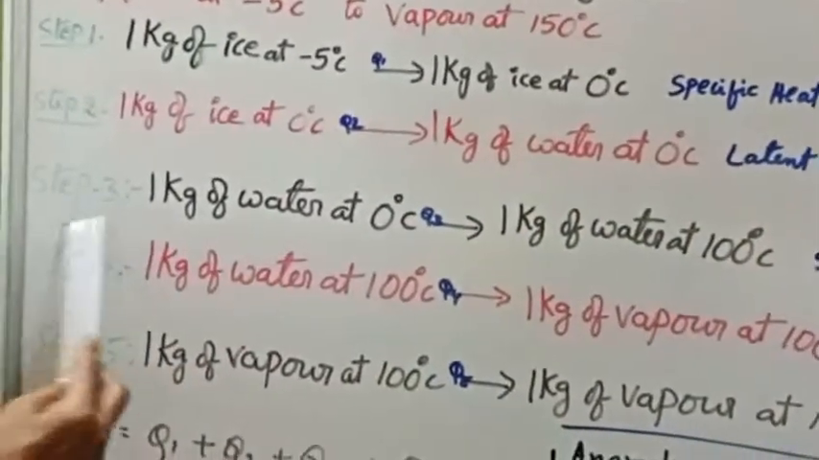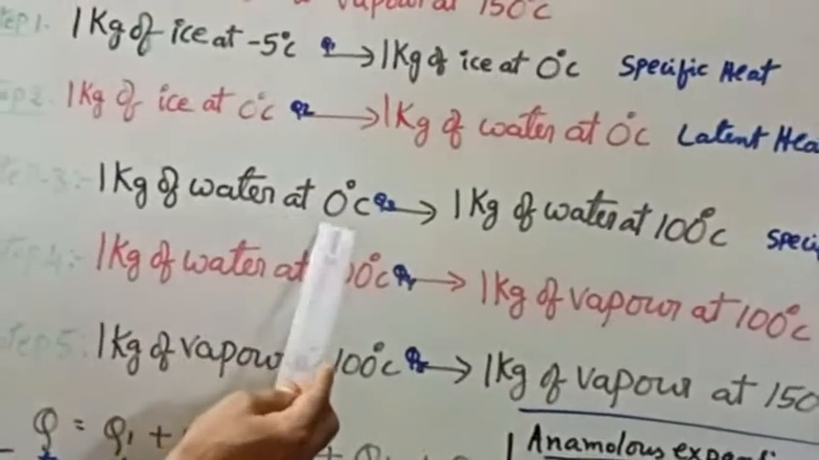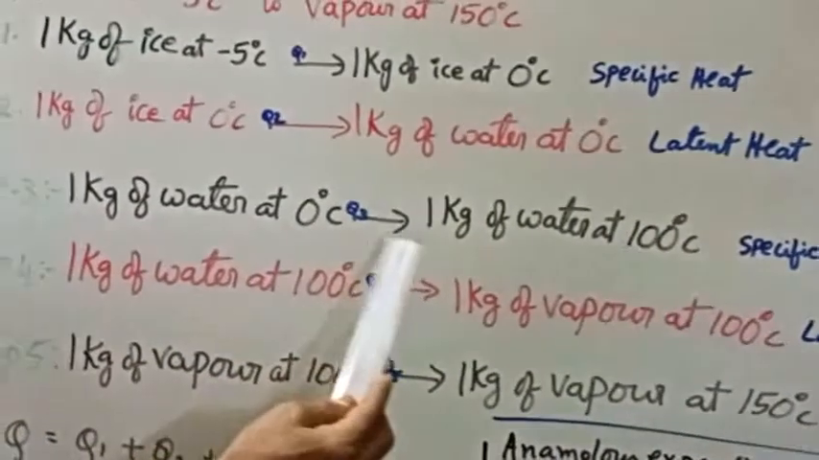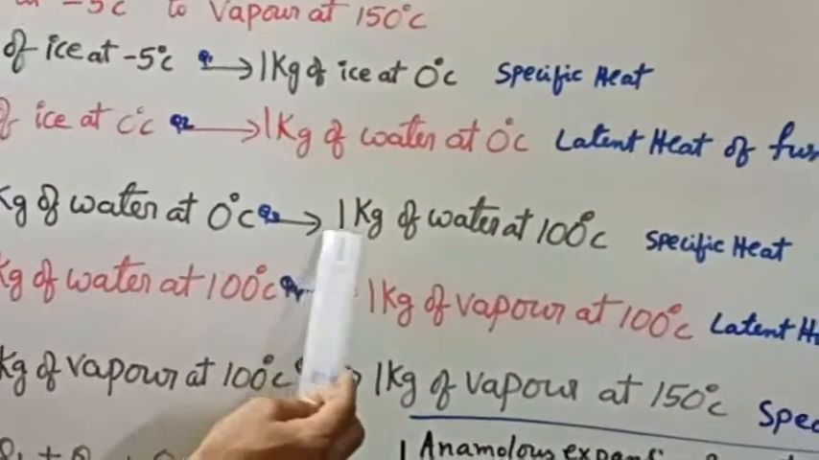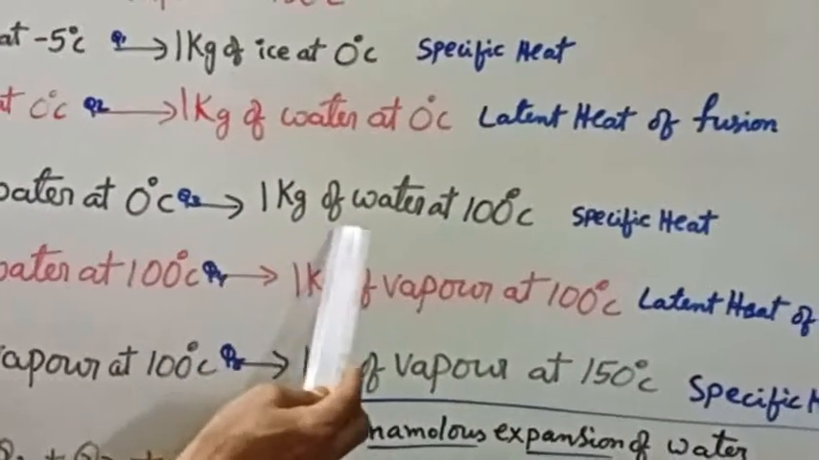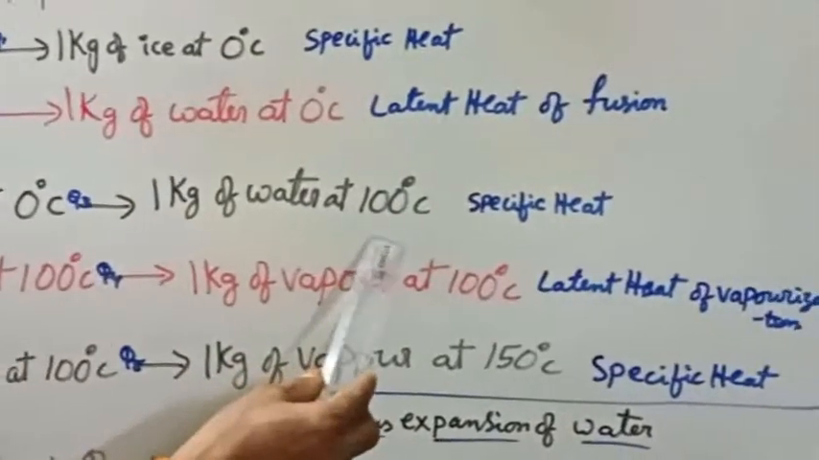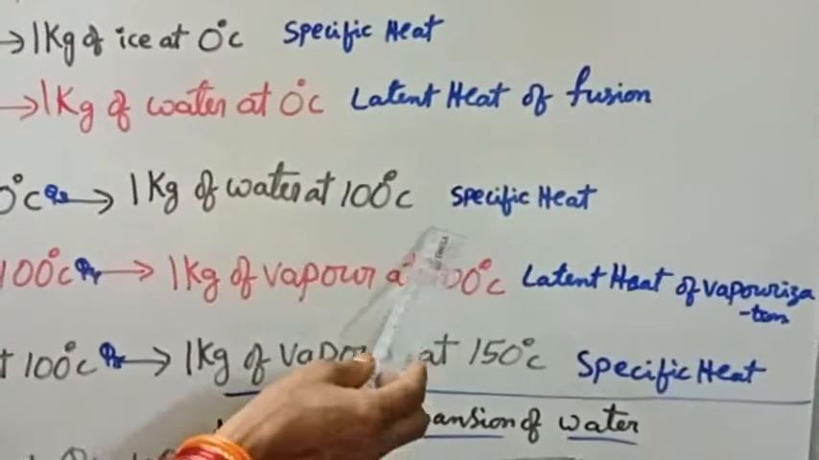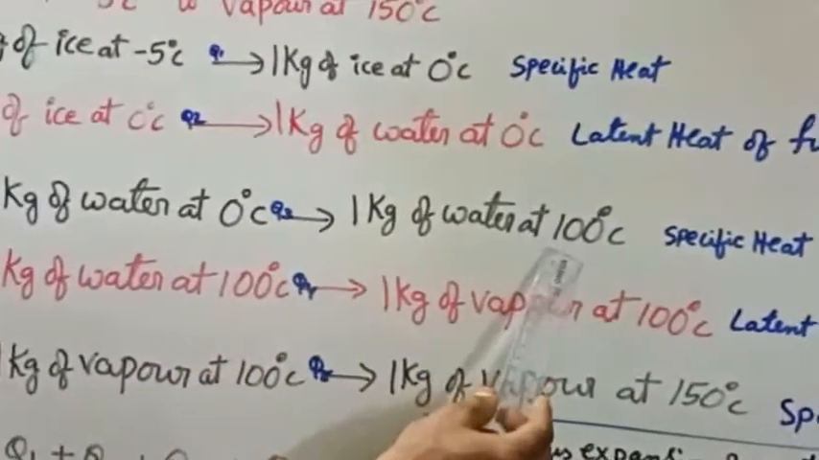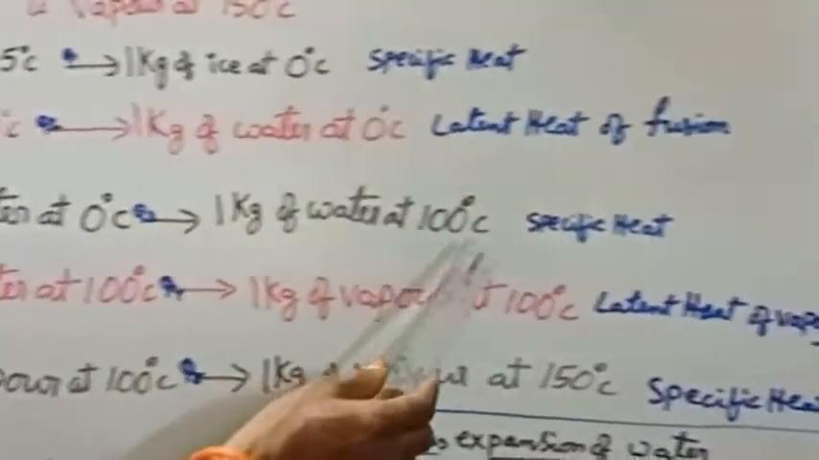In step 3, 1 kg of water at 0 degrees Celsius, by utilizing some heat energy Q3, will be converted into 1 kg of water at 100 degrees Celsius. At that time, a raise in temperature from 0 degrees to 100 degrees is needed. That is why specific heat is utilized.